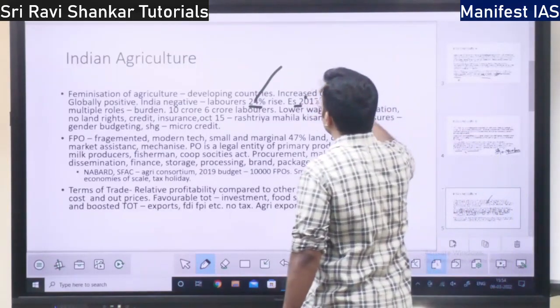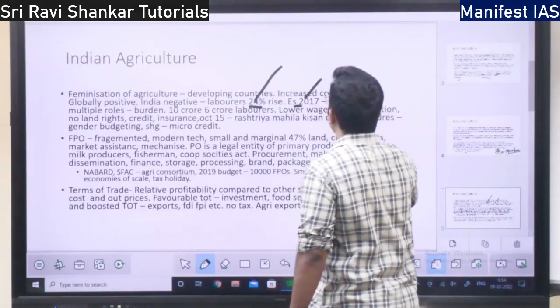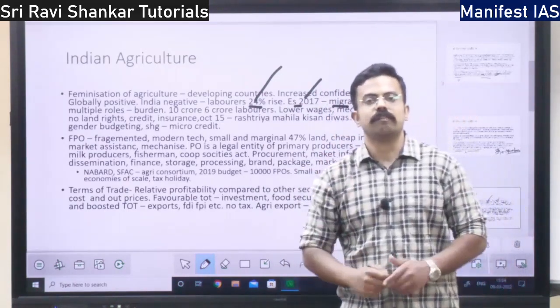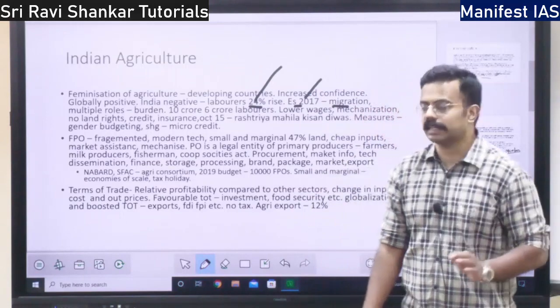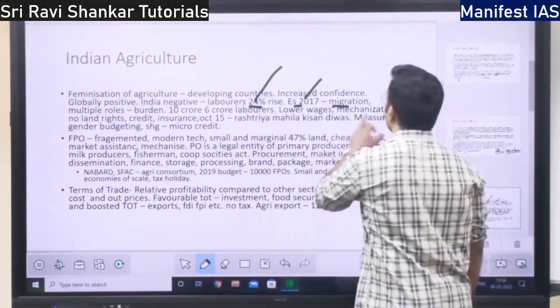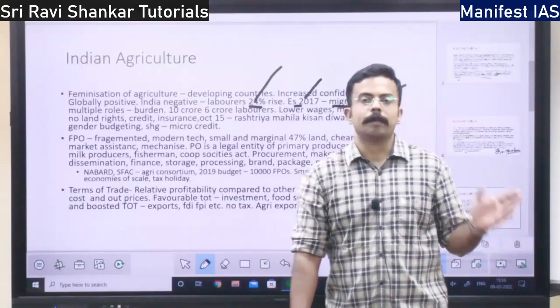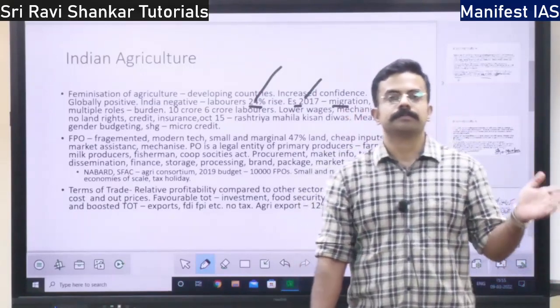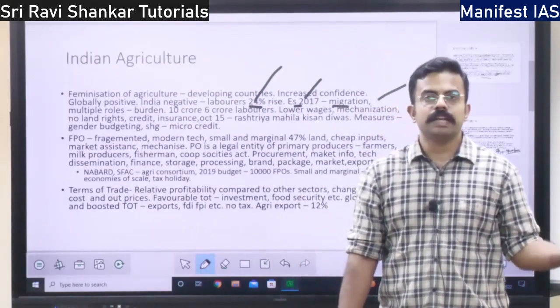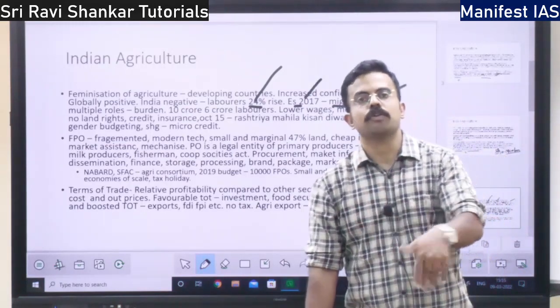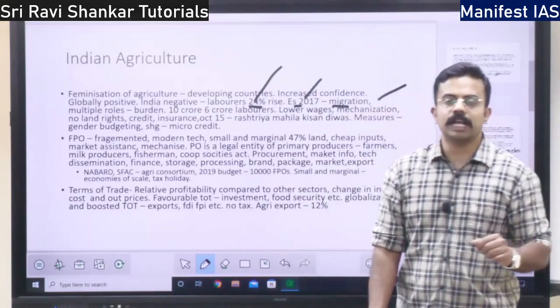Economic Survey 2017 says why women are getting engaged more and more in agriculture. It says it is because of migration. Whose migration? Men are migrating from villages to cities. When men are migrating from villages to cities, women are left behind.